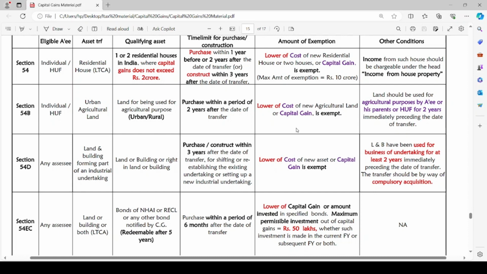The other condition to be satisfied is that land and building have been used for business of the undertaking for at least 2 years immediately preceding the date of transfer. The transfer should be by way of compulsory acquisition. Here, the assessee is not transferring the land and building of the industrial undertaking on his own discretion, but such land or building are being compulsorily acquired by any authority. Only in such a case, section 54D will be applicable.